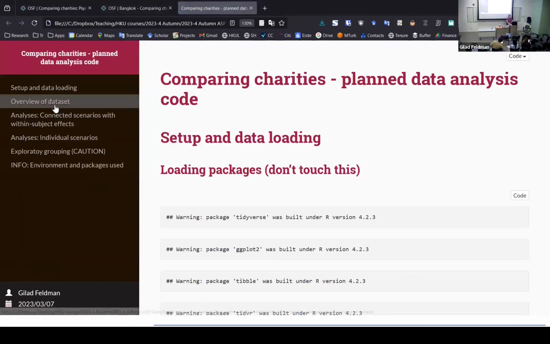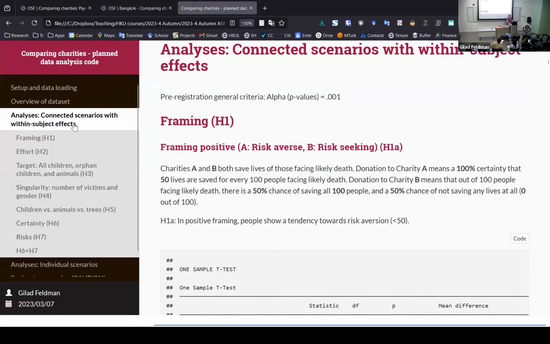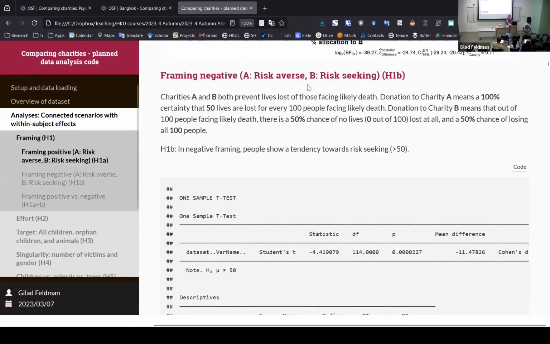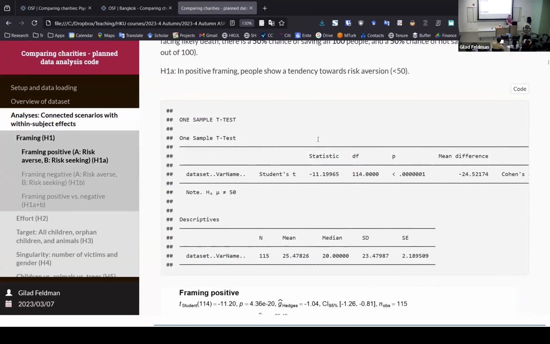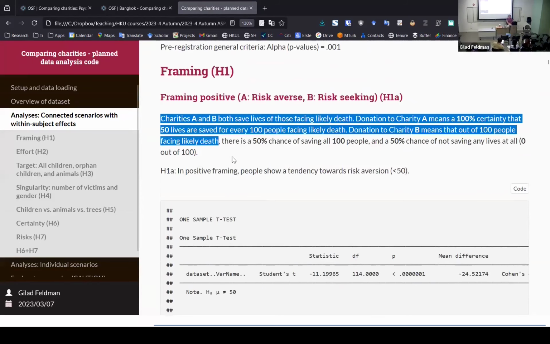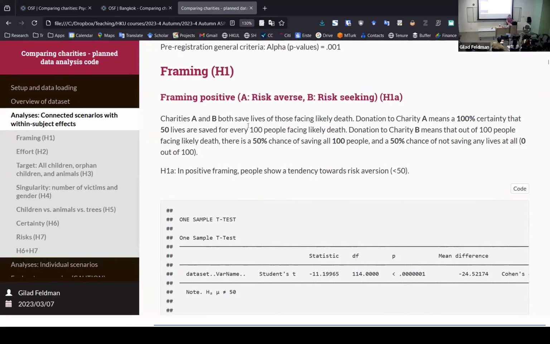So basically, you'll see that there's a data set, it loads all the data set, and then it starts to do all kinds of analyses. So this is an example from last year about framing positive or framing negative, and how this leads to being risk averse or risk seeking. So you can see, for example, the framing for positive is charity A and B both save lives of those facing likely death. Donation to charity A means 100% certainty, and then charity B means that there's a 50% chance of saving and 50% chance of not saving.